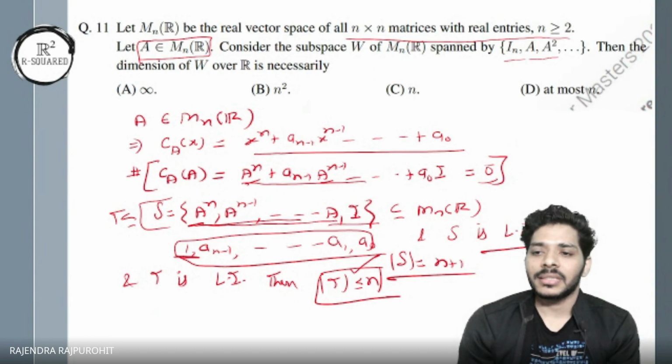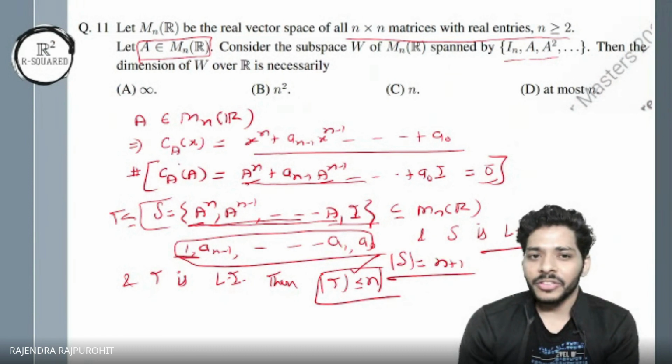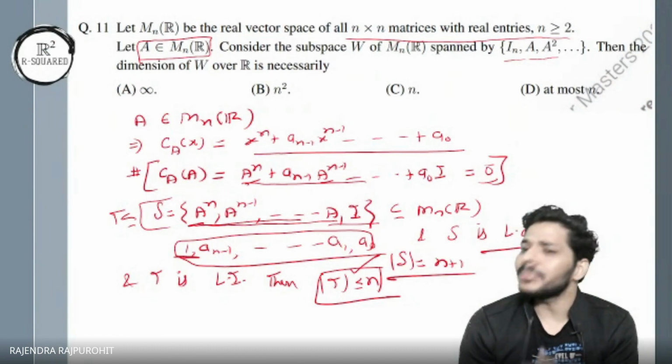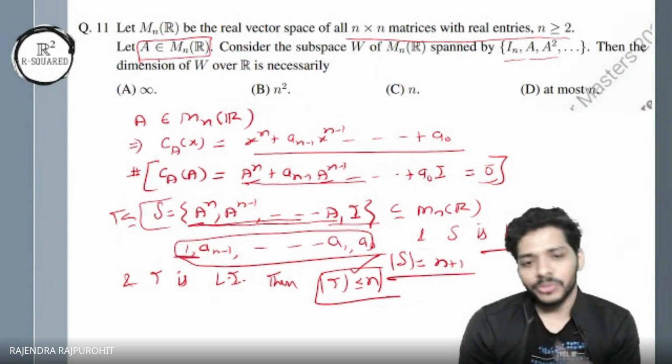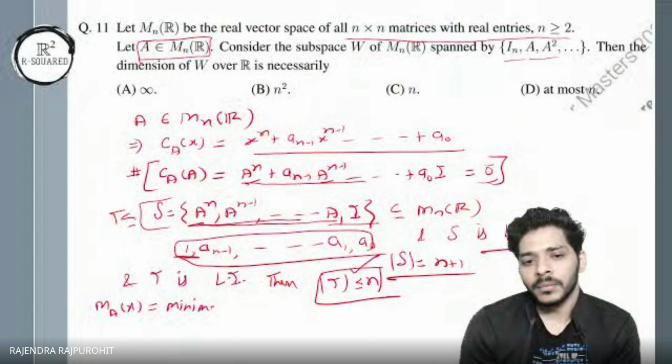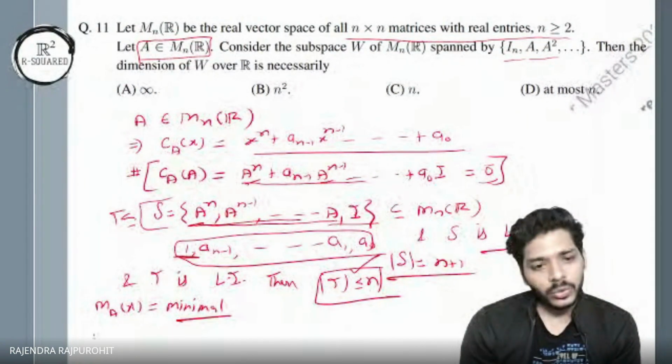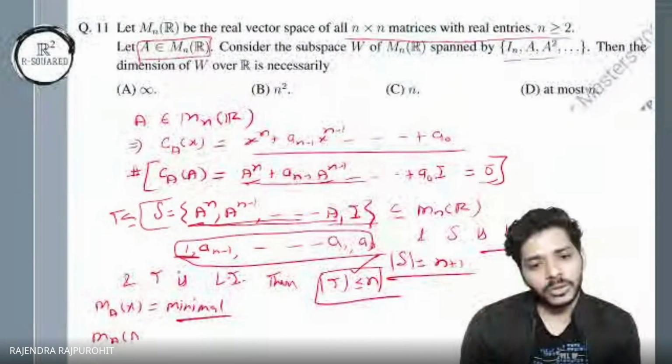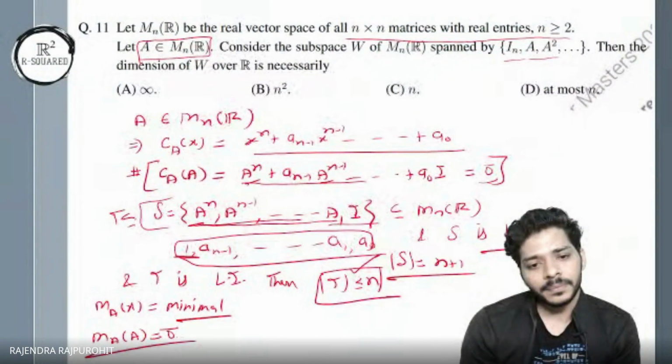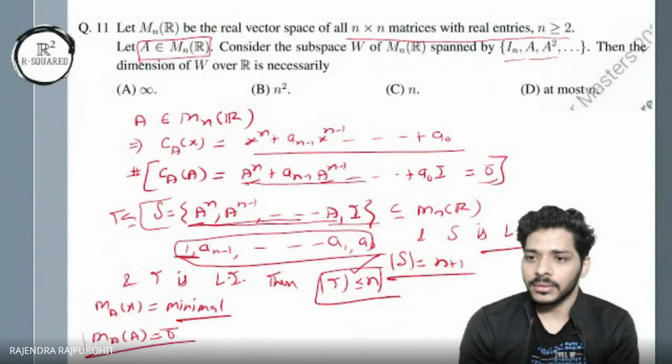So if I go to the next step, I want to pick some elements from here such that the linear combination of them becomes 0. Okay, I know one fact though, that if I take m_A(x) to be the minimal polynomial of A, then m_A(A) is going to be the 0 matrix.